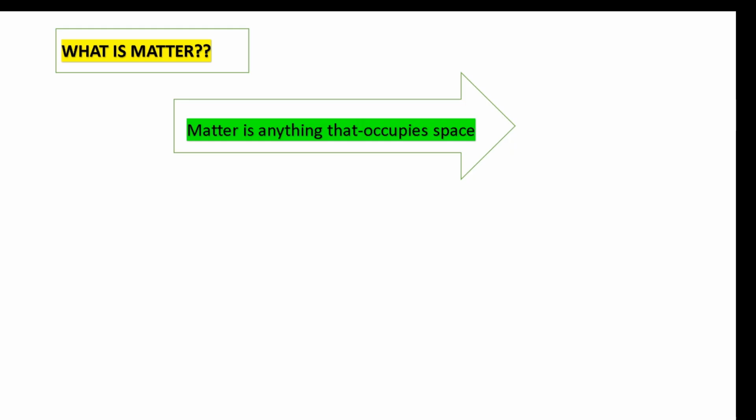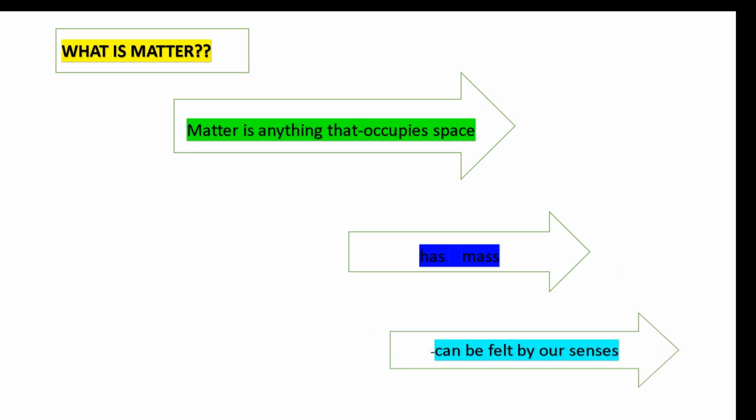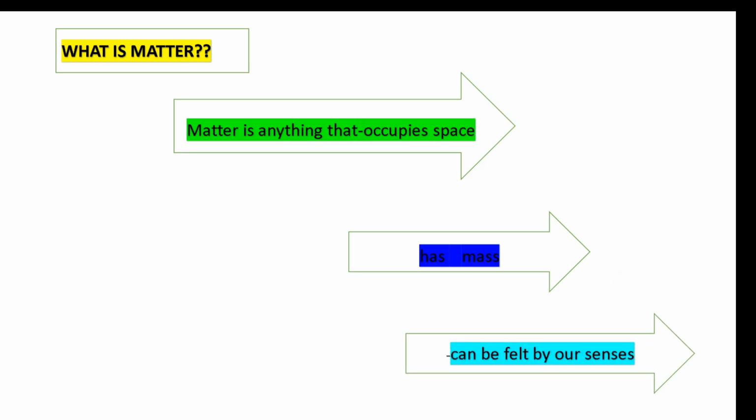Let's understand what is matter. Let's keep it simple. It's a very simple definition. Matter is anything that occupies space, has mass, and can be felt by our senses. So these three aspects you will remember in your definition for matter: that matter is anything that occupies space, has mass, and can be felt by our senses.